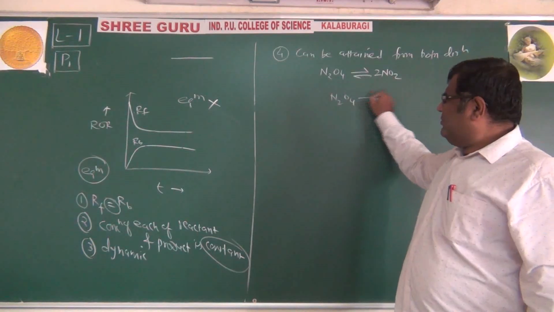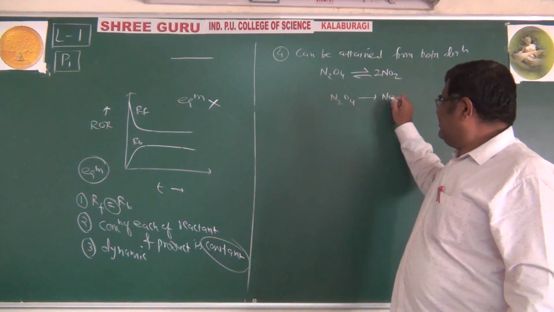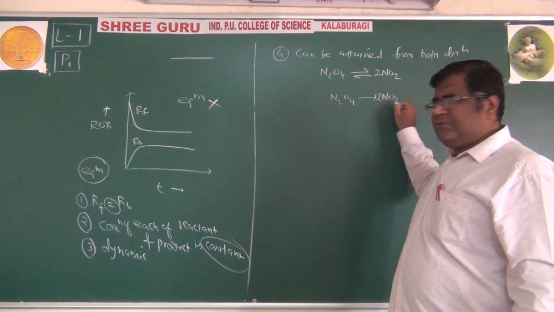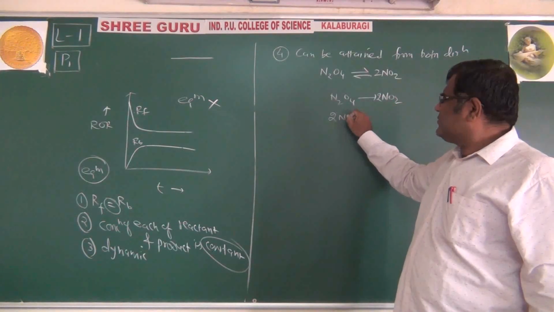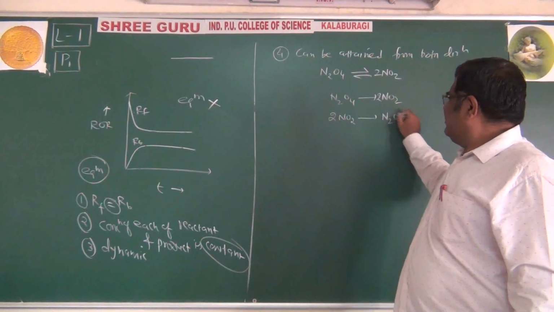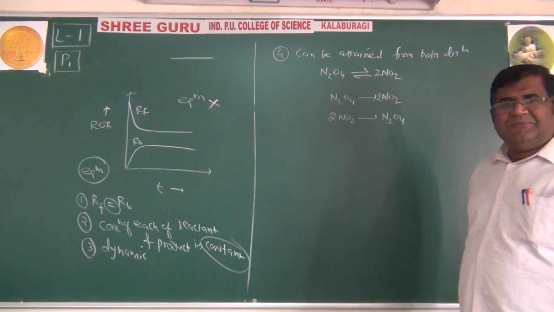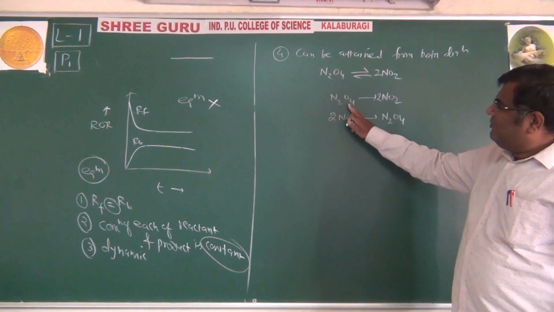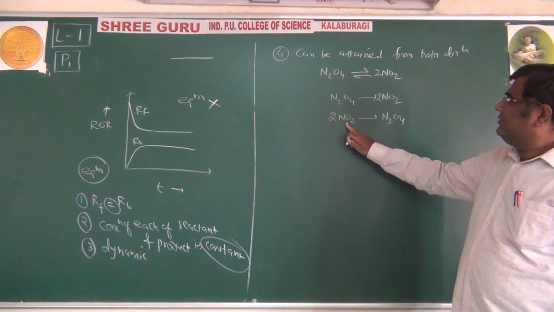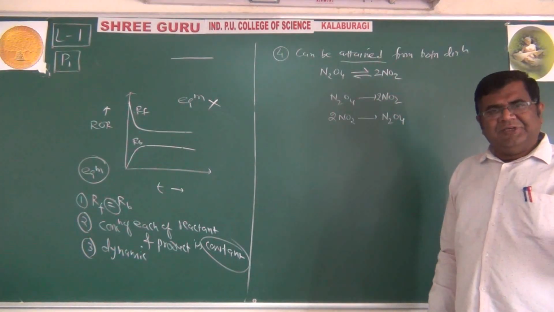If we start from dinitrogen tetroxide, we get 2 moles of nitrogen dioxide. Or if we start from 2 moles of nitrogen dioxide, we get dinitrogen tetroxide. In either way, it is reversible. So whether you start from reactant or product, the equilibrium can be attained because they are interconvertible.